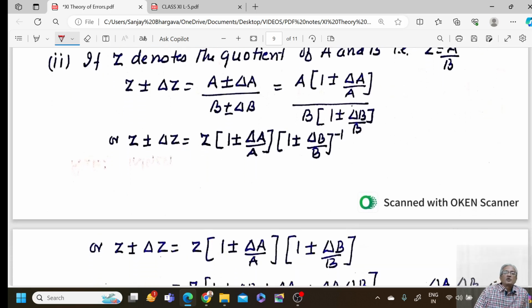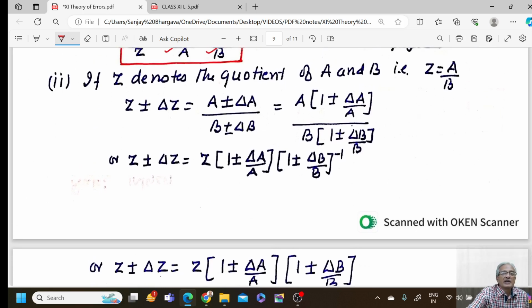If Z denotes the quotient of A and B, then Z would be equal to A upon B. So Z plus minus delta Z would be A plus minus delta A upon B plus minus delta B, that is A into 1 plus minus delta A by A, B into 1 plus minus delta B by B. Z plus minus delta Z would be equal to Z into 1 plus minus delta A upon A into 1 plus minus delta B upon B, whole inverse.